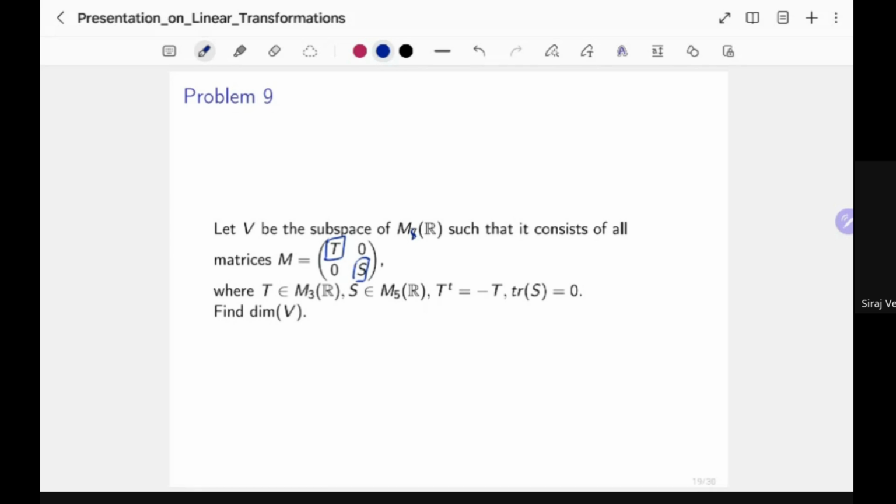So it's easy to determine the dimension of V, because the dimension of V is governed by the sum of the dimension of T and the dimension of S. This is a very bad way to represent it, but when I say T, I mean the subspace of all possible T's that satisfy this condition, not the matrix T itself. Likewise, by S, I mean the subspace of S's such that the trace of S equals 0, which is pretty easy to see.